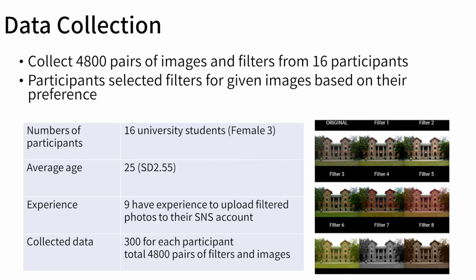We thus decided to collect 300 selections from each participant to learn a policy that can reflect the participant's preference. We thus obtained 300 user selections of image filters from all 16 participants, totally 4,800 pairs of images and filters for the dataset. Note that the application did not show any recommendations during the data collection process.